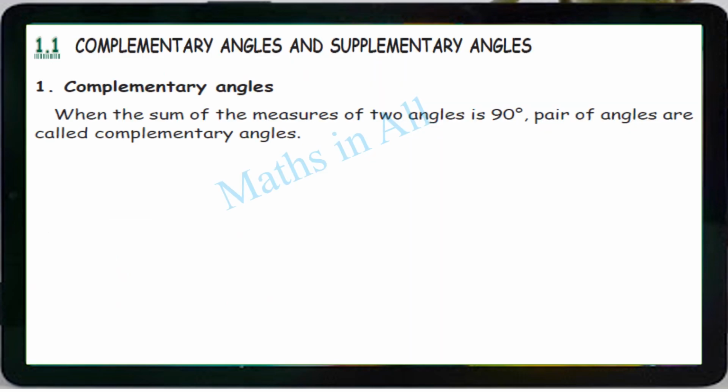Complementary angles and supplementary angles. This portion is what we are going to focus on this term. So very less portion and very easy to understand. So focus. Okay. Come to the definition. When the sum of the measures of two angles is 90 degree, the pair of angles are called complementary angles.